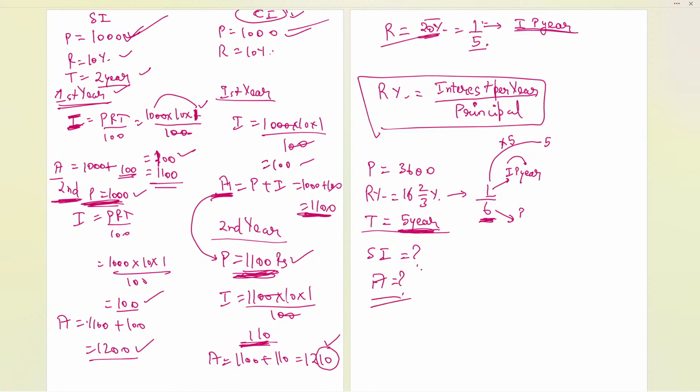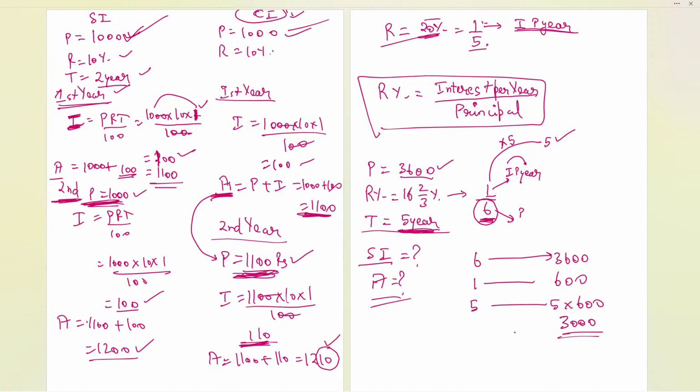Now let us see, I have 6, which is the principal already given. Can I say that 6 represents 3600? Why not? We can consider that. Then we can calculate for 1, it will be 600. Now can I calculate the simple interest, which is 5 units? It will be 5 times 600, which we get as 3,000. That is the simple interest. So that is a quick way we can easily calculate.